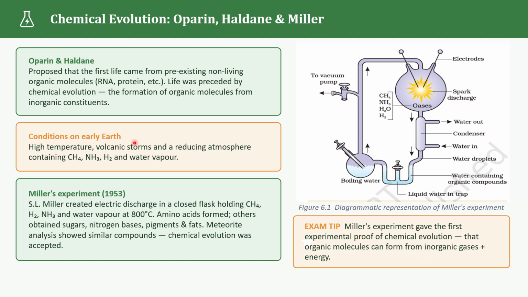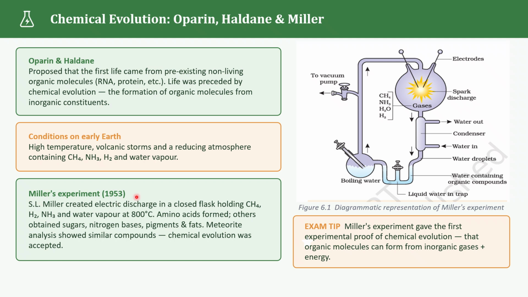They suggested that these conditions could have provided the right environment for chemical reactions to take place. Over a very long period, these reactions could have produced different organic molecules. But still, this was just a hypothesis. So scientists wanted to test whether organic molecules could actually form under such conditions, and this is where the Miller experiment became very important.